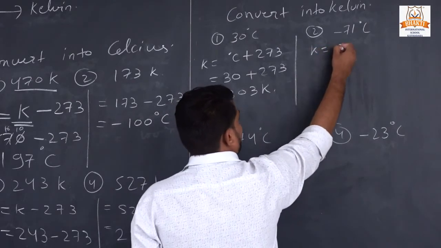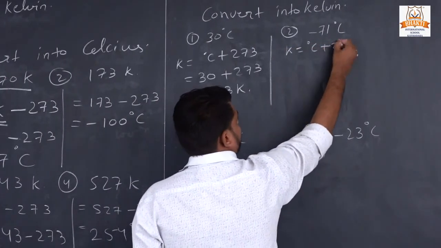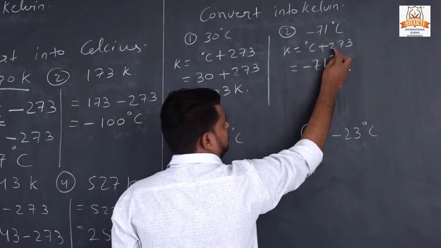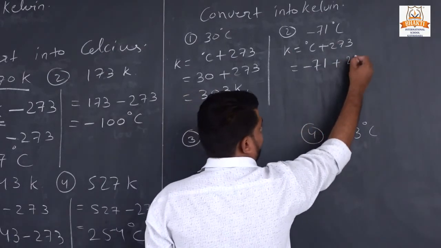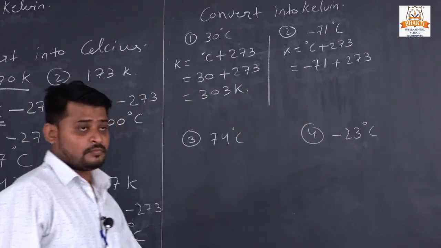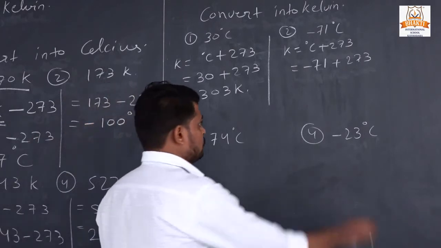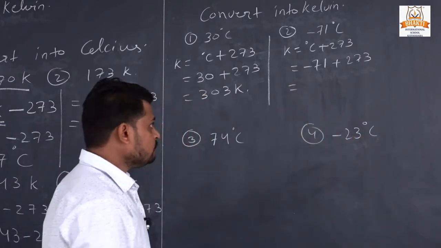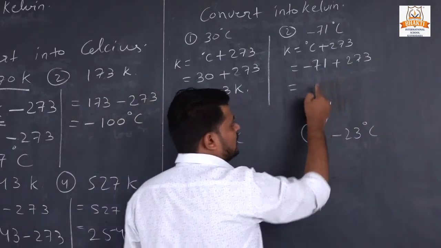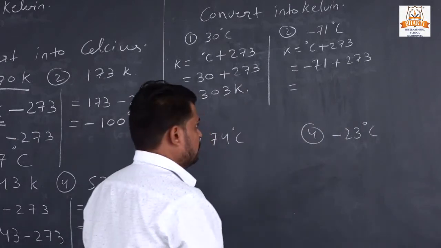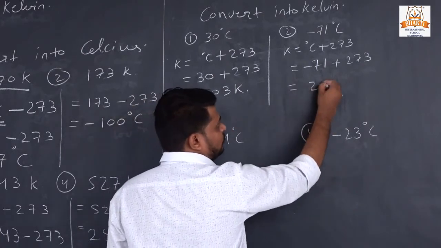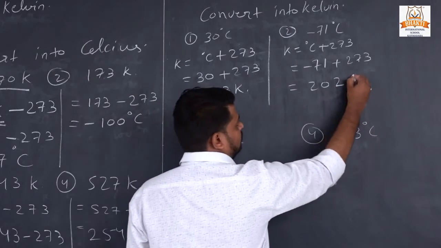In the same manner we will do our next question. Here also we are using the same formula. The given temperature is minus 71 degrees, and we have to add it to 273. We know the rule, minus plus, you have studied in math. Here the value of the positive number is greater, so the answer will be positive. When we add minus 71 and 273, the answer we get is 202 Kelvin.